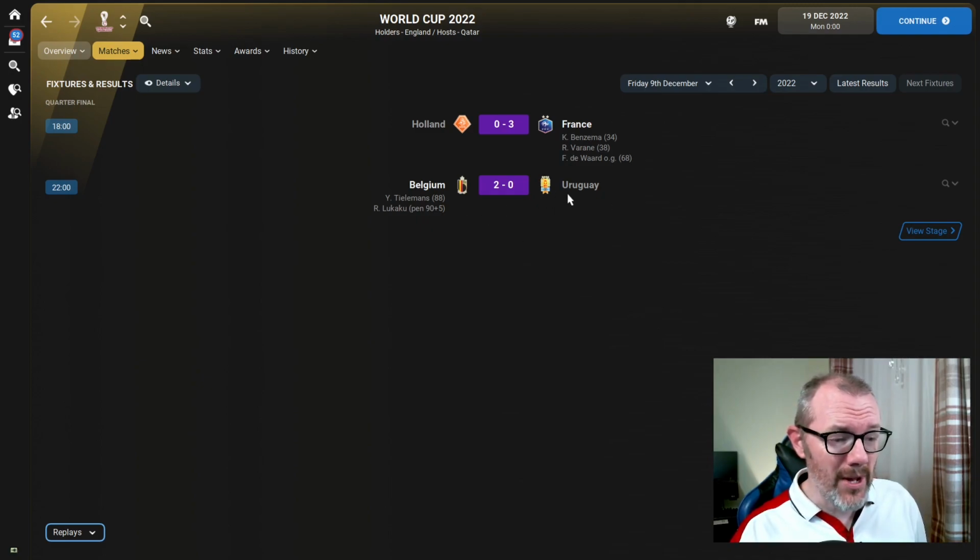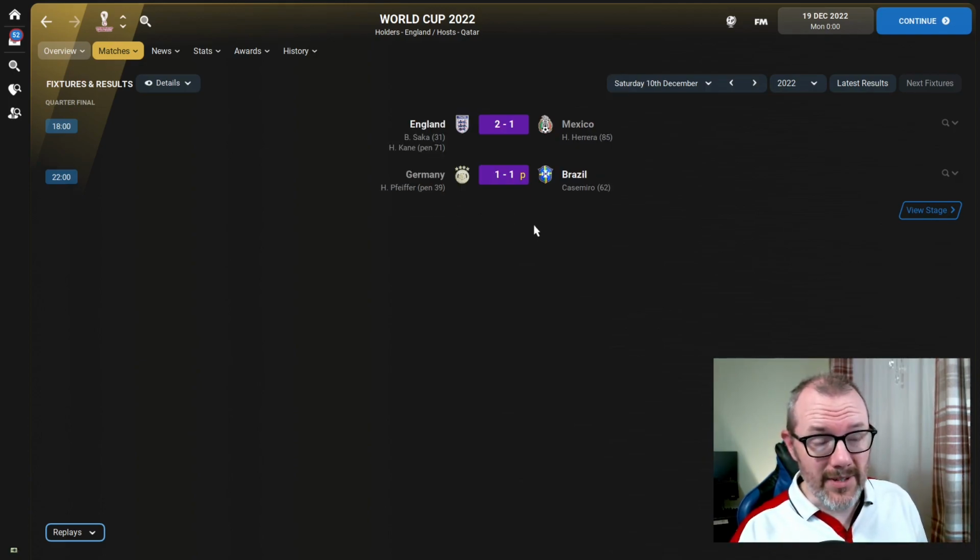Belgium getting through with a 2-0 win over Uruguay. Once again in this tournament, we see late goals winning matches, scoring on 88 and 90 plus 5 to get the 2-0 win. England also advancing to the semi-finals with a 2-0 win. Saka and Kane with the goals over Mexico, whose late goal was nothing more than a consolation, and then a classic World Cup tie. Germany-Brazil, it went 1-1, Brazil going through on penalties.